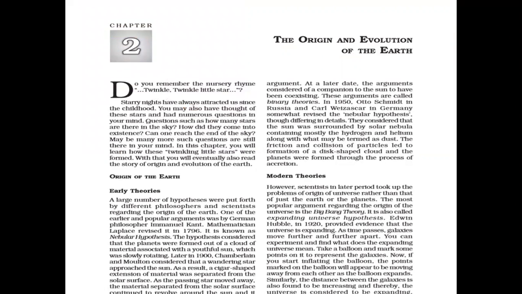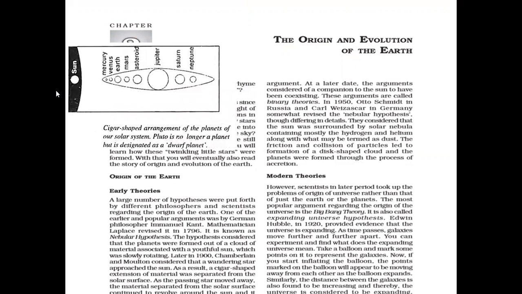Chamberlain and Moulton considered that a wandering star approached the sun. As a result, as you can see here, a cigar-shaped extension of material was separated from the solar surface. As the passing star moved away, the material separated from the sun continued to